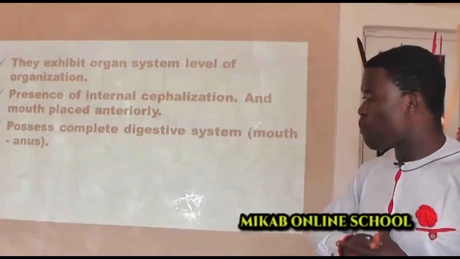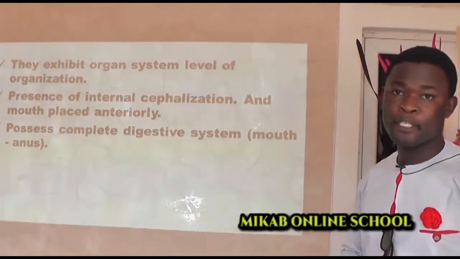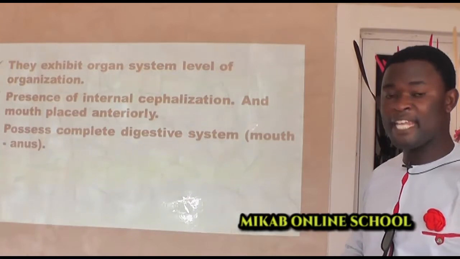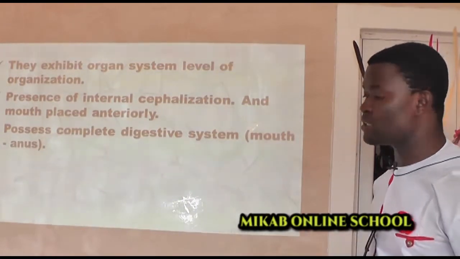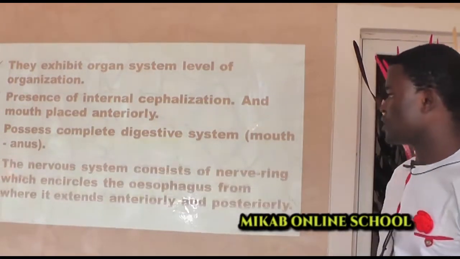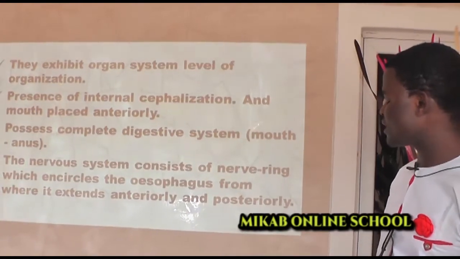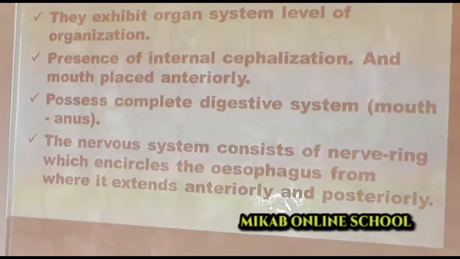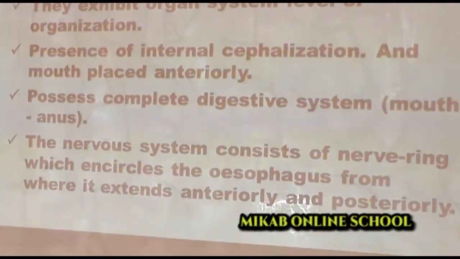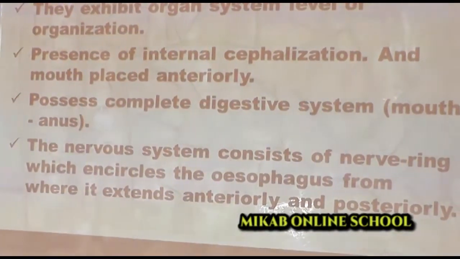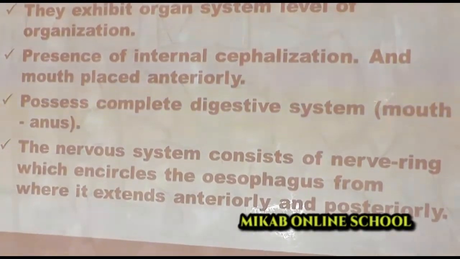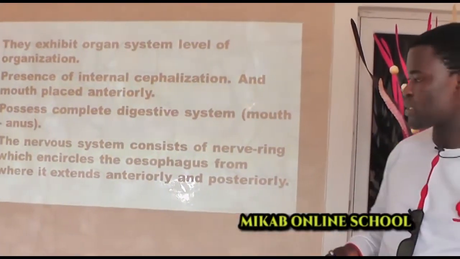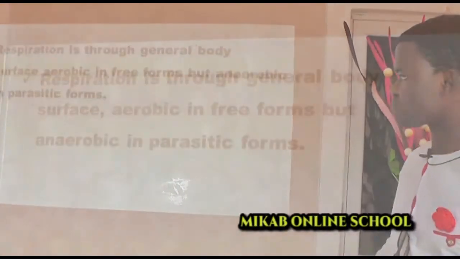They have a complete digestive system, meaning they have two openings: at the head region, which is the mouth, and then the tail region, which is the anus. That makes it a complete digestive system. The nervous system consists of a nerve ring, which encircles the esophagus, from where it extends anteriorly and posteriorly, meaning the nerve rings extend forward and then backward towards the tail region.